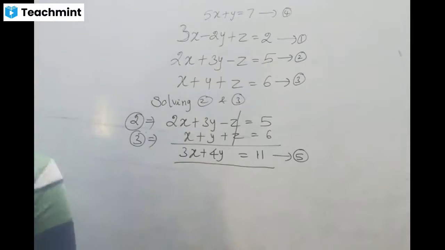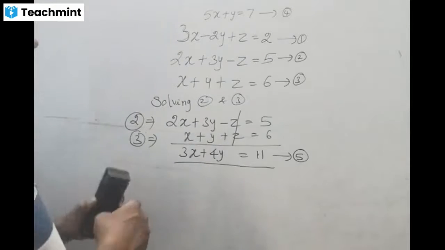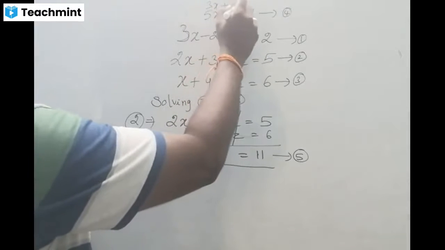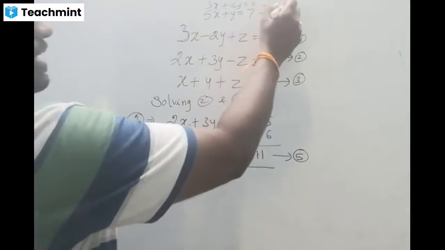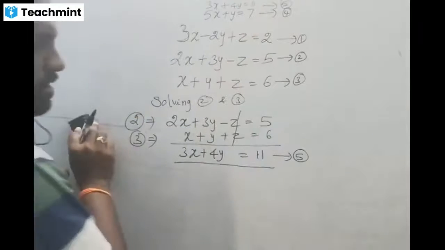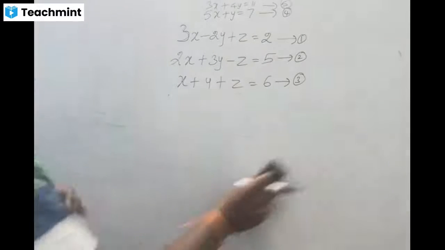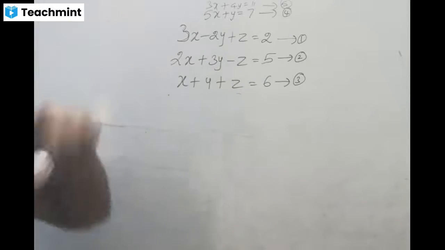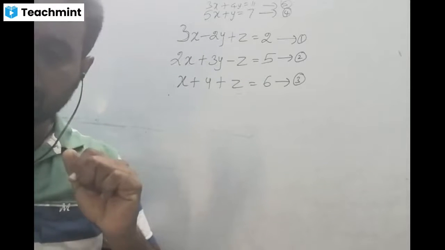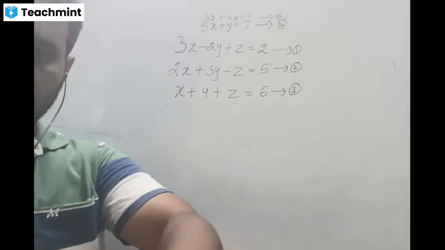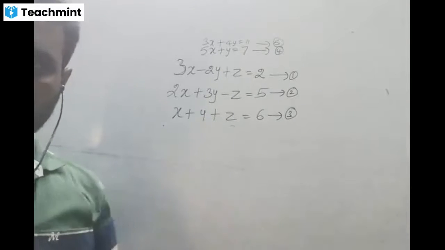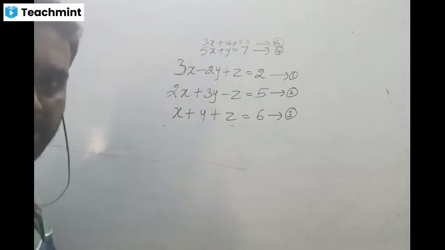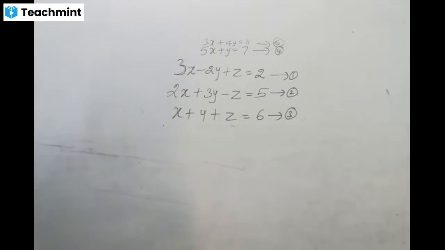Sir, I'm going to write 3x plus 4y equal to 11 as equation 5. Am I right? Can you see the top? Equation 4 and 5, can you see? Yes, sir. Okay, don't say so many yes, I don't want that. Now come to the point.